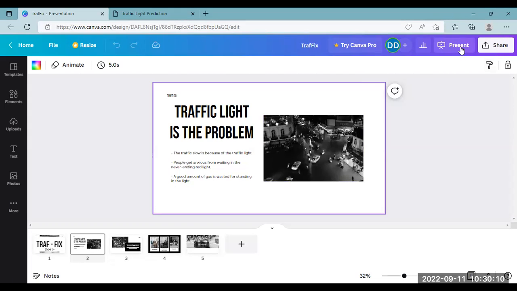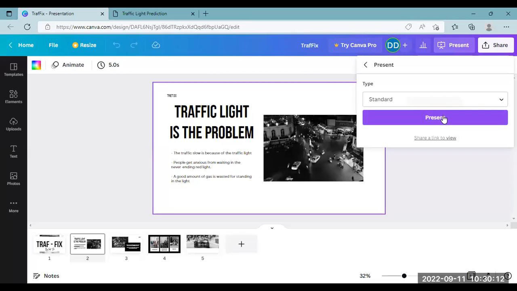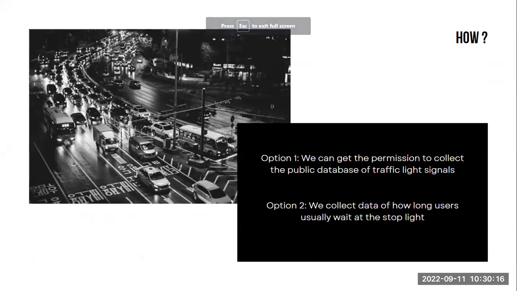How would I build this project? Well, I need data. The first option is to get permission to collect the public database of the traffic light signals. That would be the ideal one. Just ask them, hey, do you have information on when this light turns red or when it's going to turn green, since you are in charge of it?